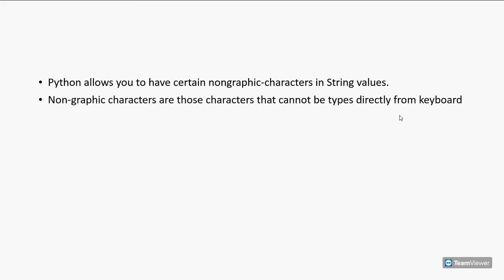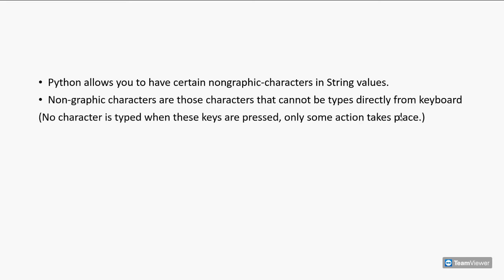So Python allows us to have certain non-graphic characters in string values. Non-graphic characters are those characters that cannot be typed directly from the keyboard. No character is typed when these keys are pressed, only some action takes place. That's what these non-graphic characters are. So for example, backspace, tabs, carriage returns, etc. Whenever we press a backspace, we only see an action taking place and no character is typed. So these are the non-graphic characters.